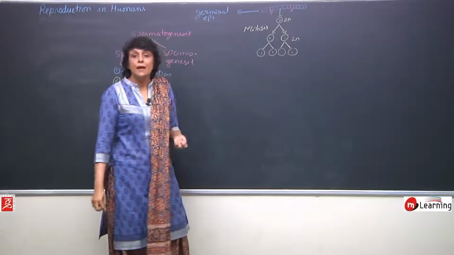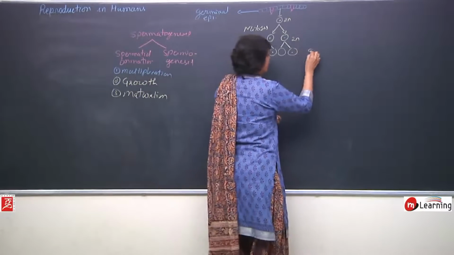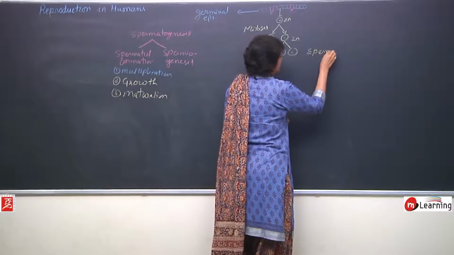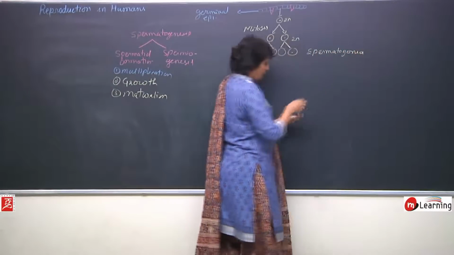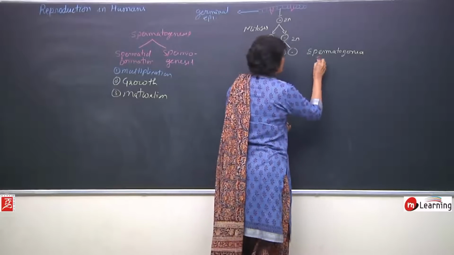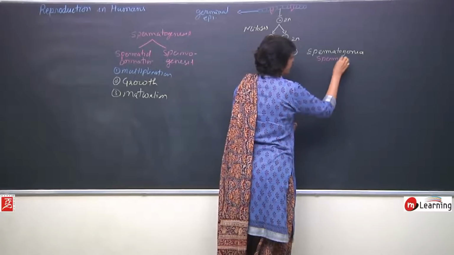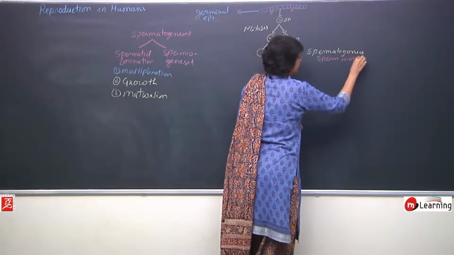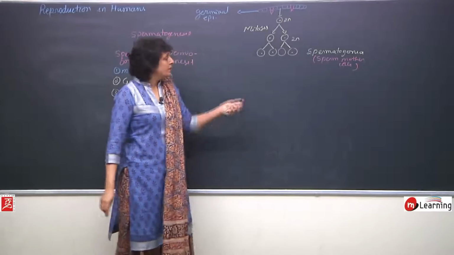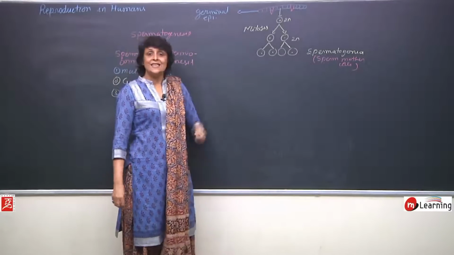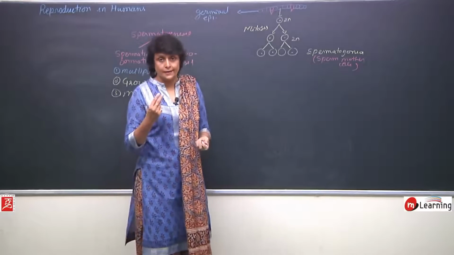and there would be many spermatogonia. So these cells, they are called spermatogonia, which means sperm mother cells. These are the cells which are going to give rise to the sperms. These cells, they are of two categories.